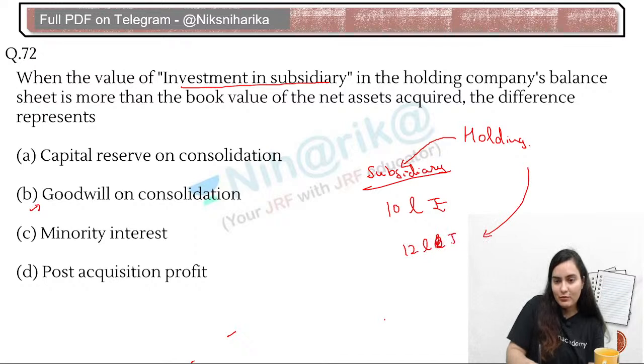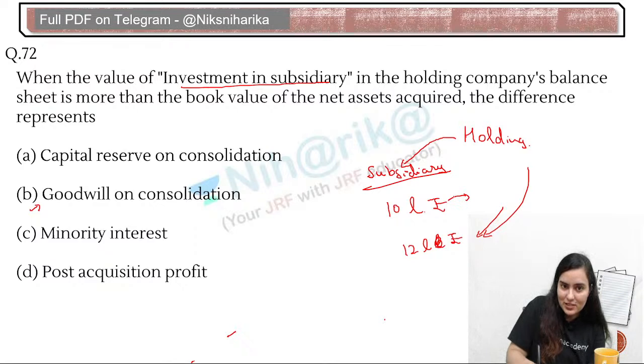That means they have paid more compared to the value of asset that they have acquired, compared to the book value. So what will be the remaining balance? Remaining balance, the goodwill.